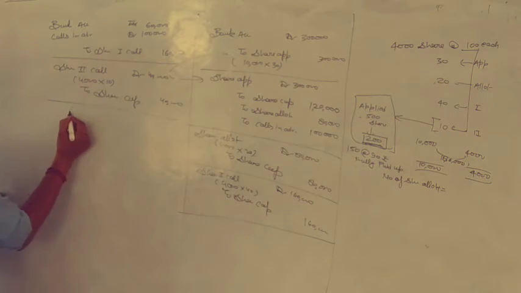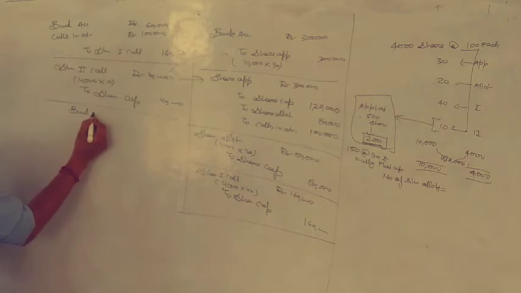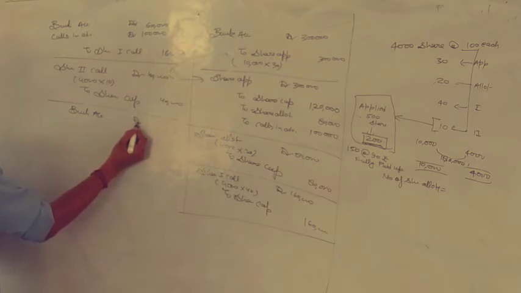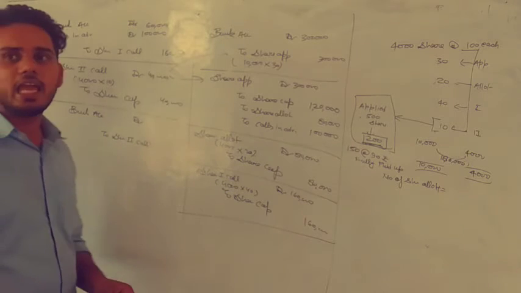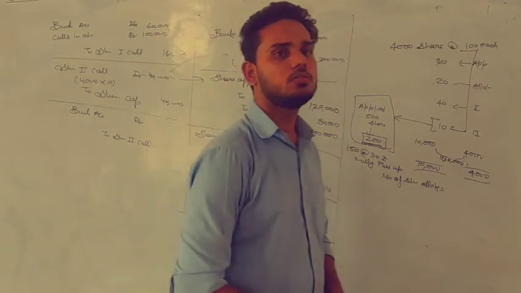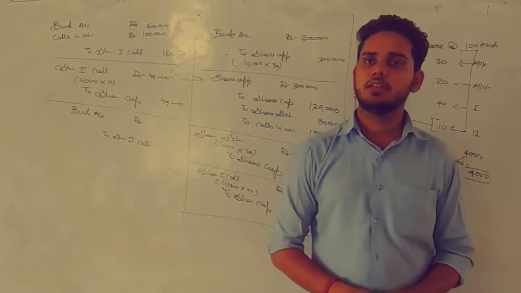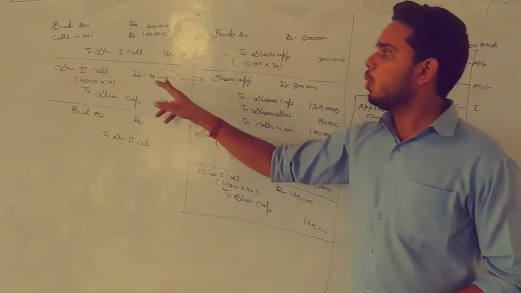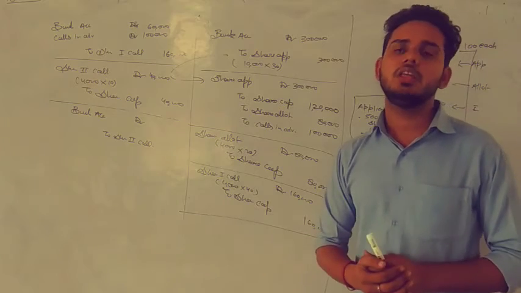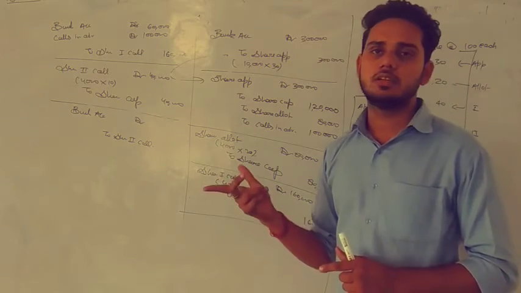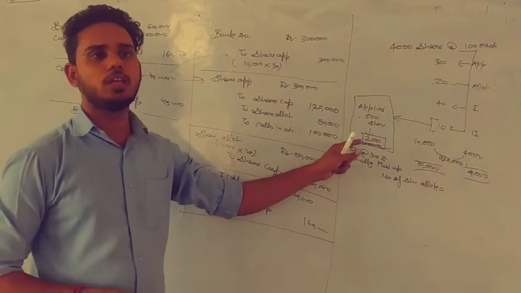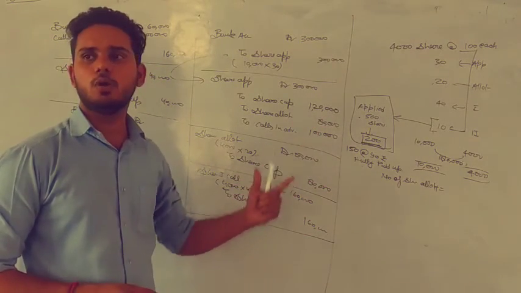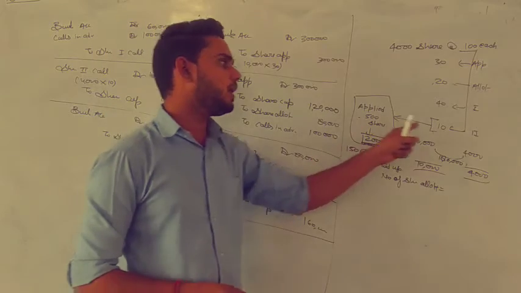And the entry of receiving will be bank account debit to share second call. We are not having any calls in advance now. Okay. Now see one thing. The due of second call is 40,000 rupees, right? And here it is given that we have found that 200 shares have not paid this month.